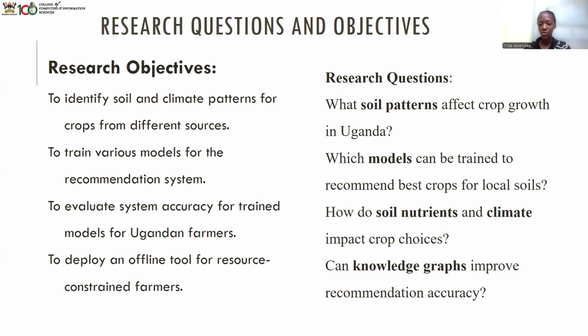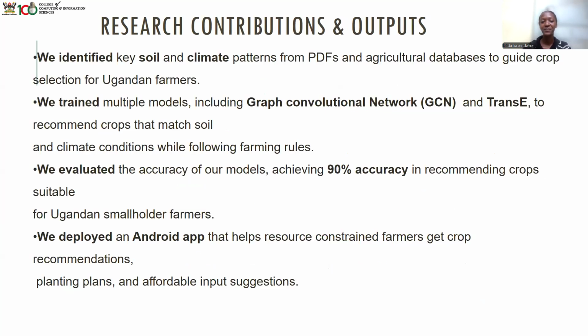Which models can be trained to recommend best crops for local soils? And how do soil nutrients and climate impact crop choices? And can knowledge graphs improve recommendation accuracy?